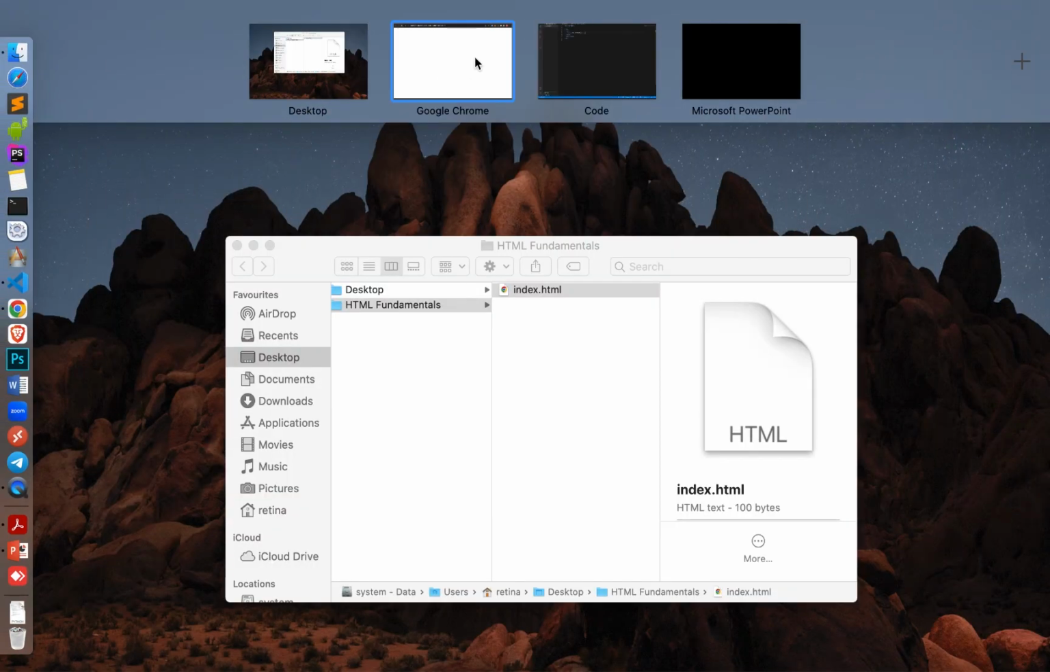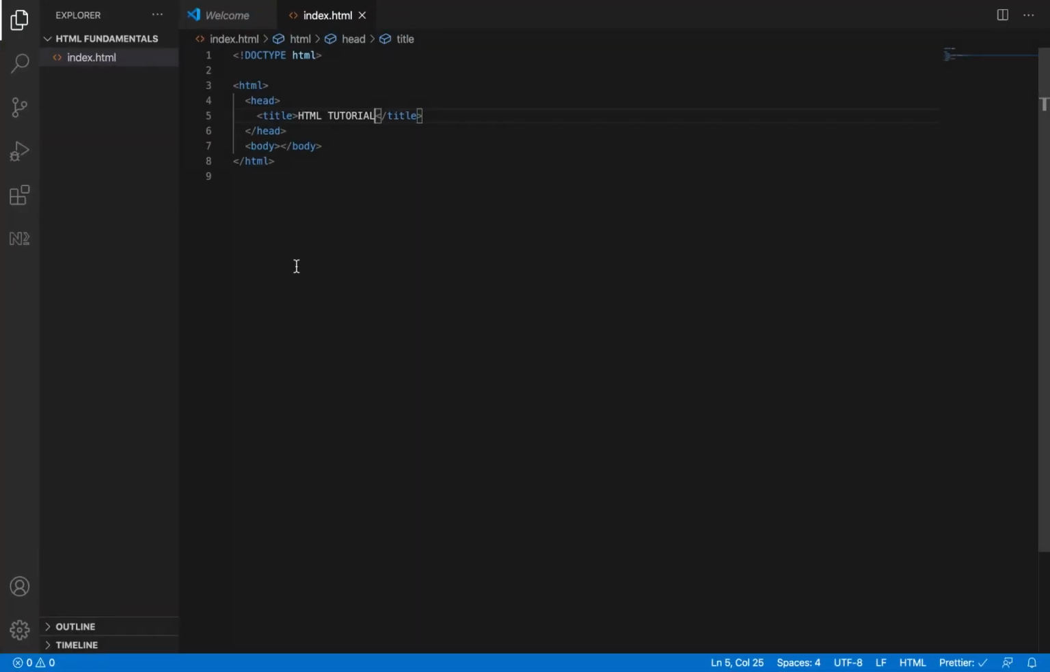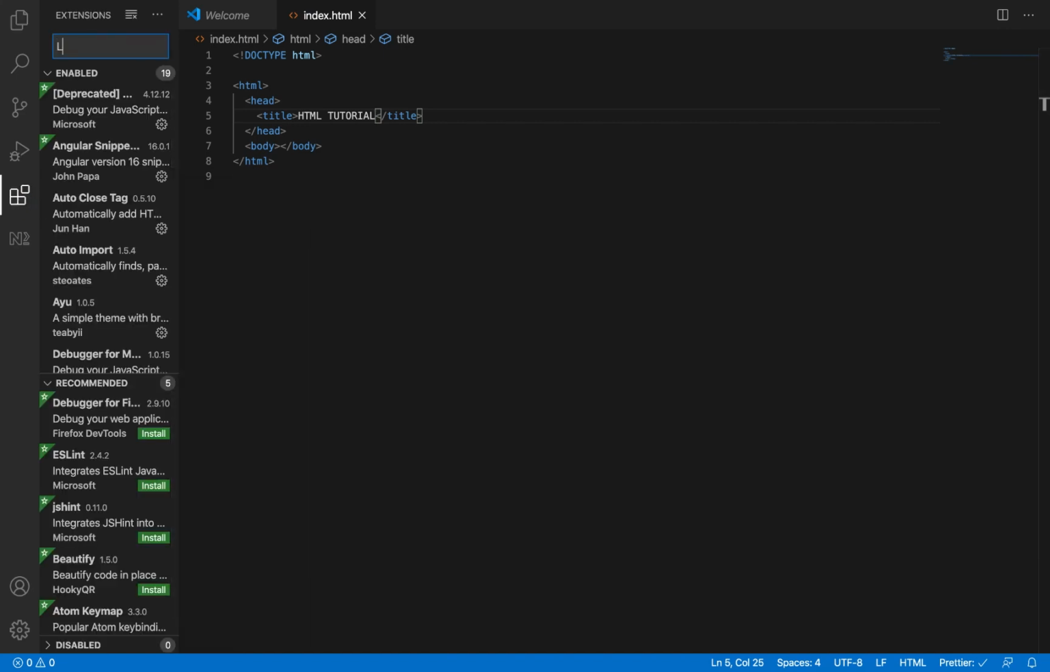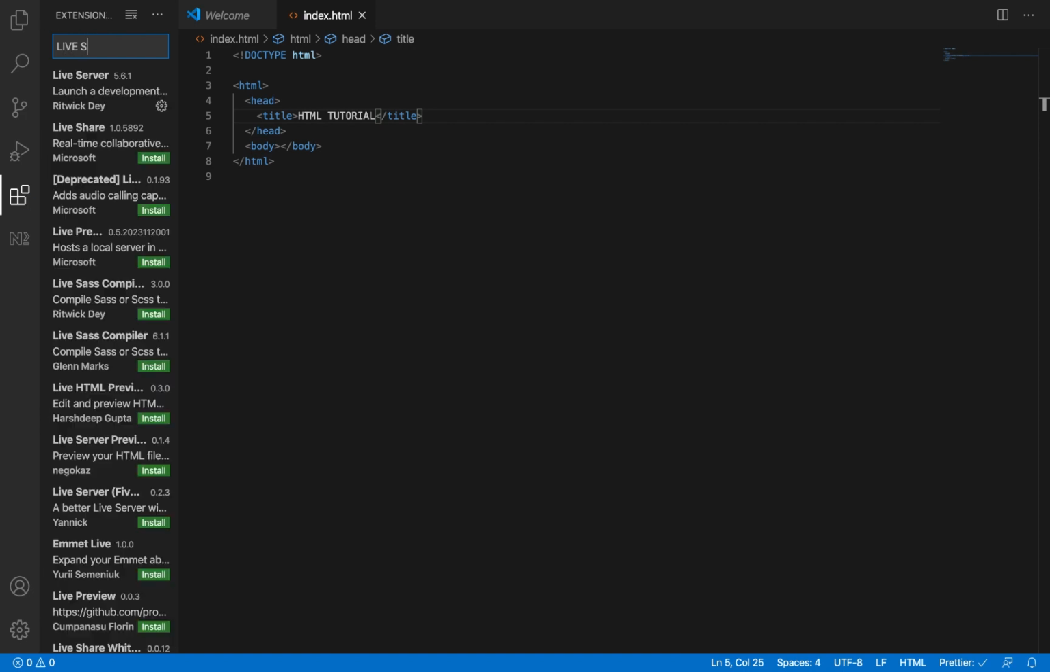Now we want something very easy, that immediately we update and save, it reflects the changes. We use an extension called Live Server. So let's install the live server. So we don't need to reload anytime we make changes to our code. We come to this place, and you type live server.